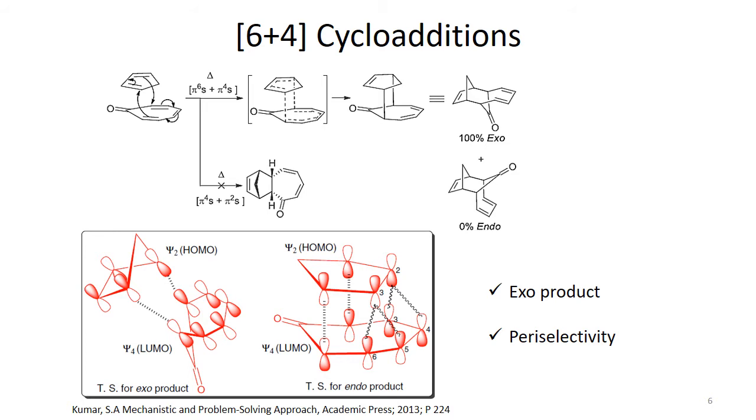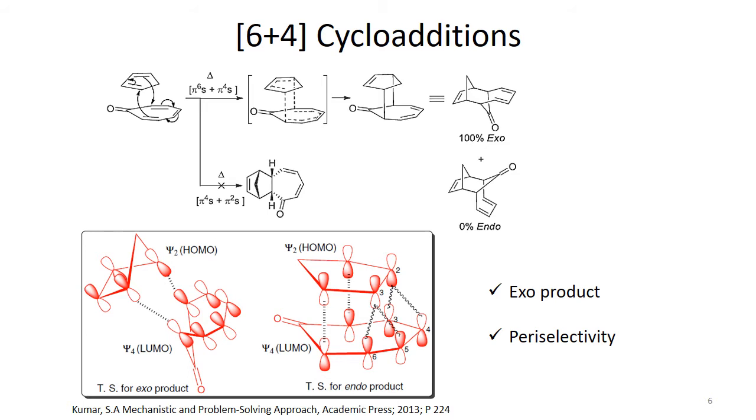We have the transition states for the exo product and the endo product shown here. If you look at the transition state for the exo product, the orbital overlap is very precise, and it is allowed through the frontier molecular orbital approach. But if you see the transition state for the endo product, that is the 6s supra and 4s